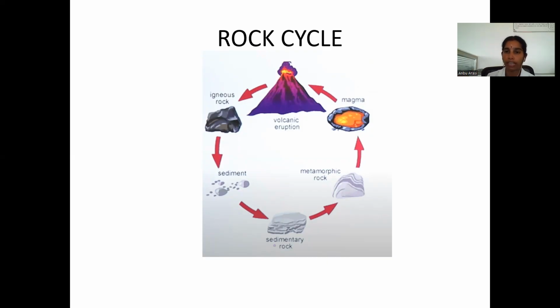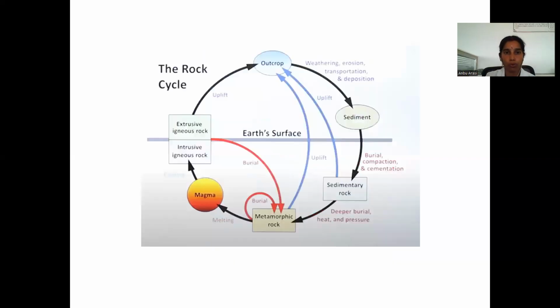So first we get igneous rock. Igneous rock is converted by physical and chemical processes into sedimentary rock. Sedimentary rock is changed into metamorphic rock. Metamorphic rock is converted into igneous rock. This is the rock cycling process.